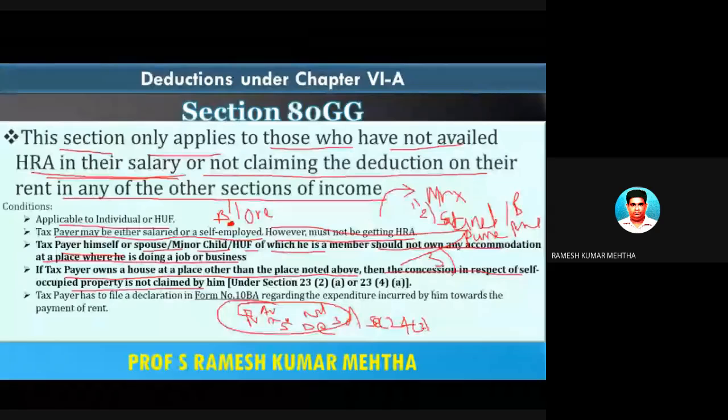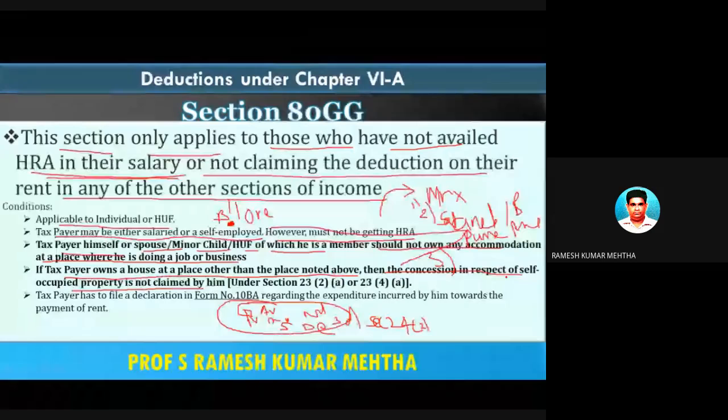Okay. So if a taxpayer owns a house property at a place other than the place noted above, then the concession in respect of such self-occupied property is not claimed. So you should not have claimed this as a self-occupied house property.